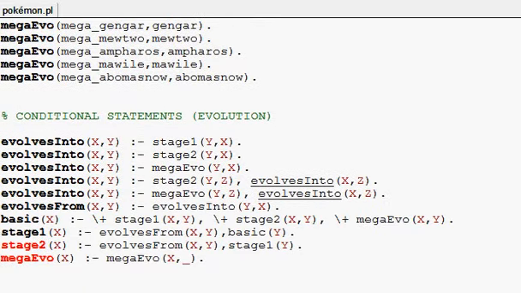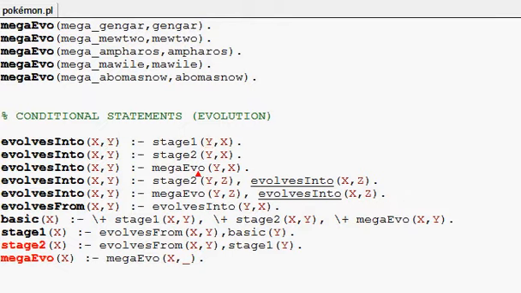Now, conditional statements. This is how I got evolves into. So, again, Y is a stage 1 of X, and therefore X evolves into Y. Same thing with stage 2.